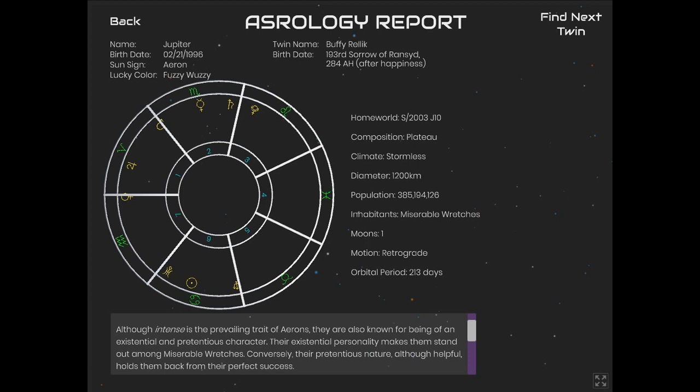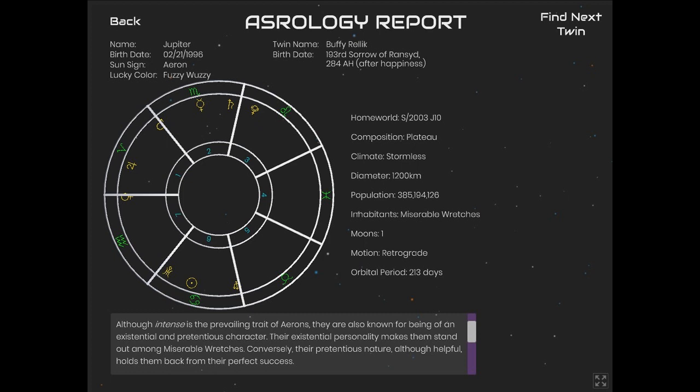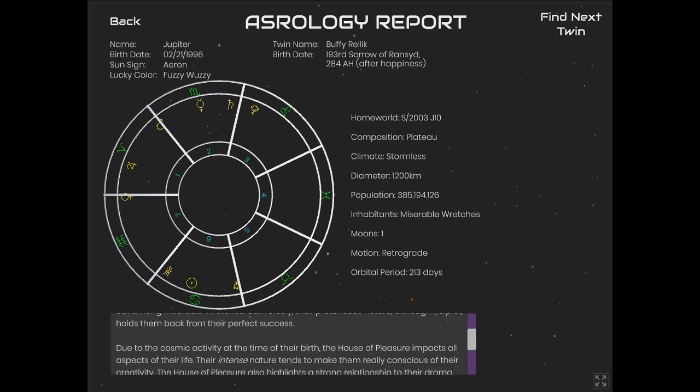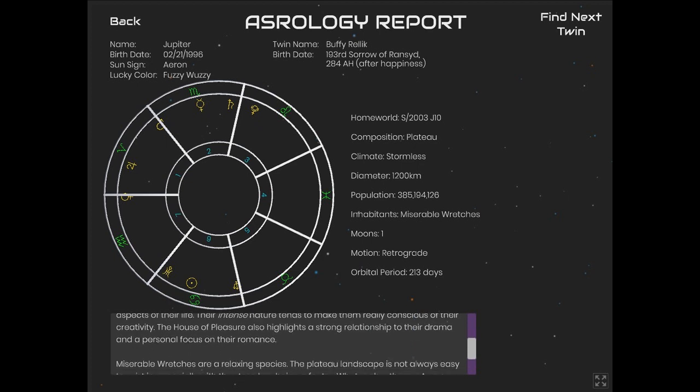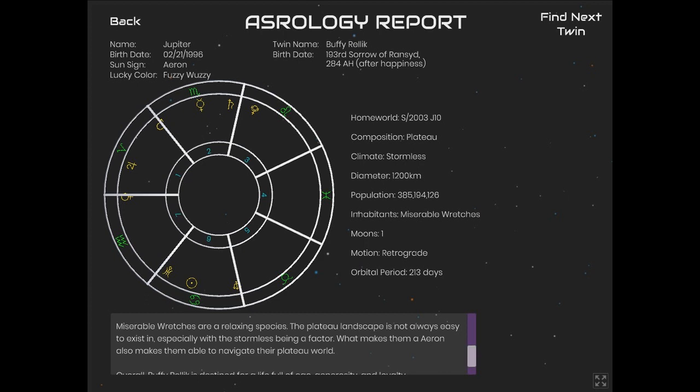Although intense is the prevailing trait of Aaron's, they are also known for being of existential and pretentious character. Their existential personality makes them stand out among miserable wretches. Conservatively, their pretentious nature, although helpful, holds them back from their perfect success. Due to the cosmic activity at the time of their birth, the House of Pleasure impacts all aspects of their life. Their intense nature tends to make them really conscious of their creativity. The House of Pleasure also highlights a strong relationship to their drama from a personal focus on their romance. This is quite cool. It definitely generated a lot.